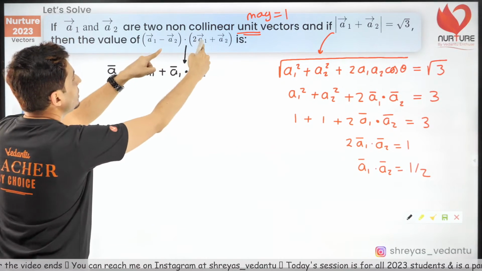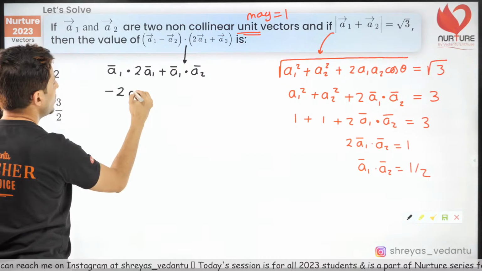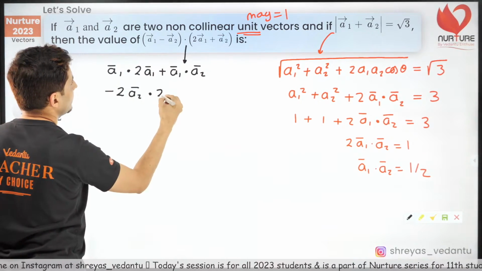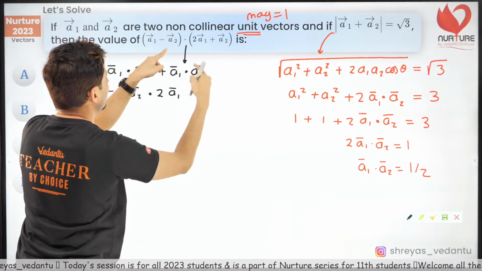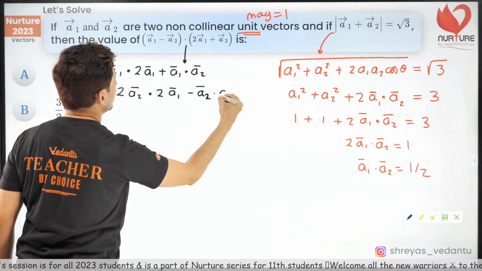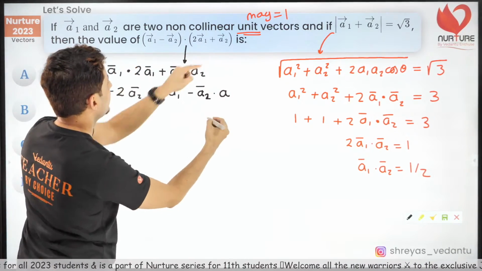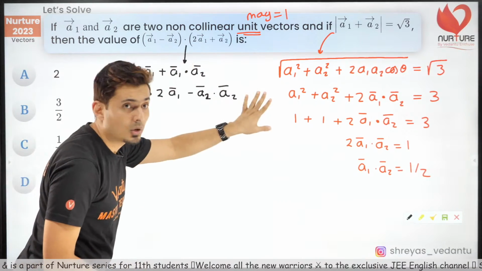Minus A2 and 2A1, so it will not be plus, it will be minus, 2A2 bar dot 2A1 bar. And the last term, minus A2 dot A2. That's what you're going to get.